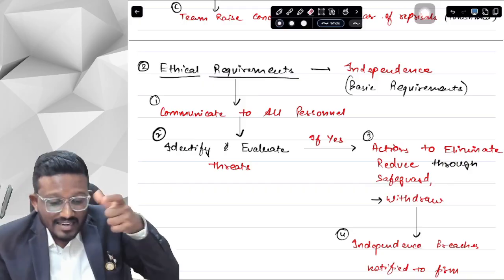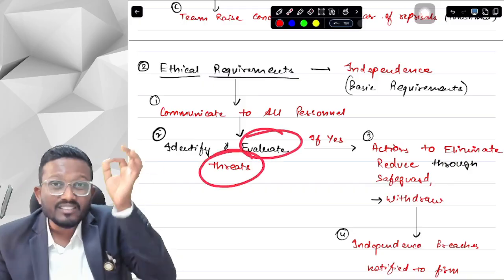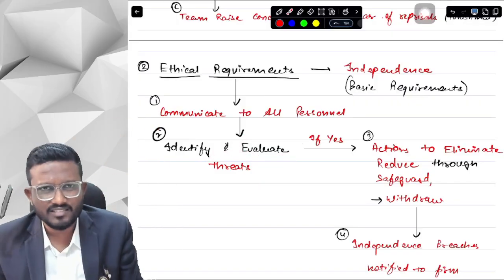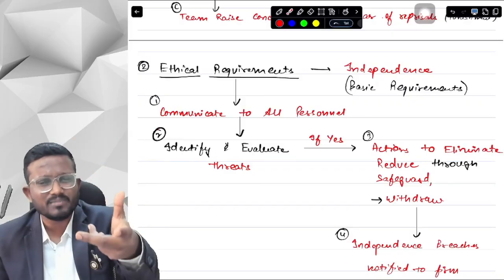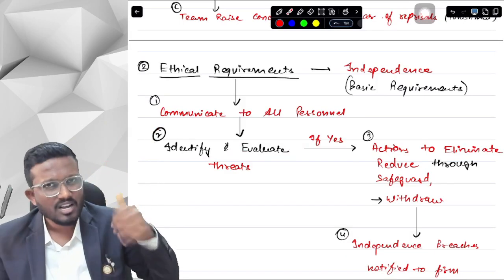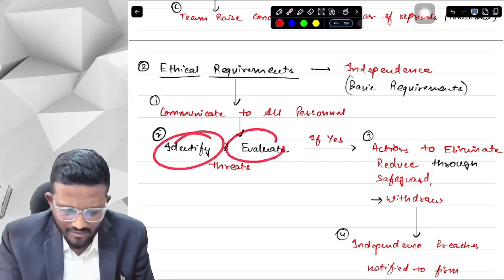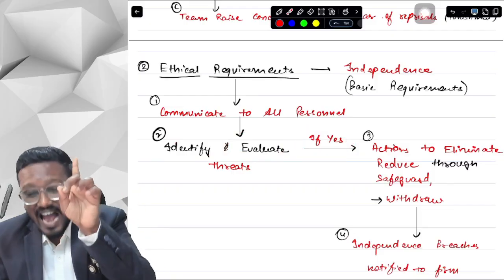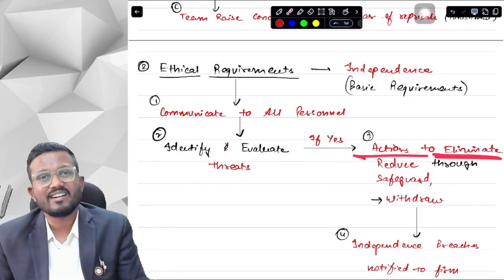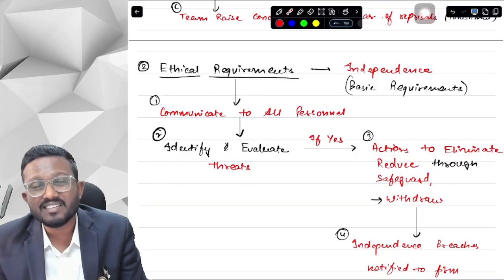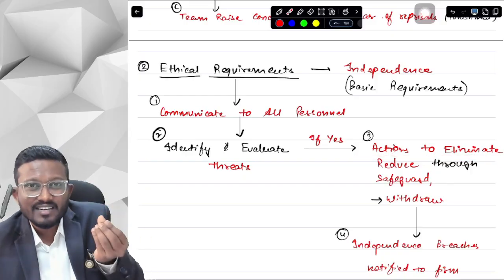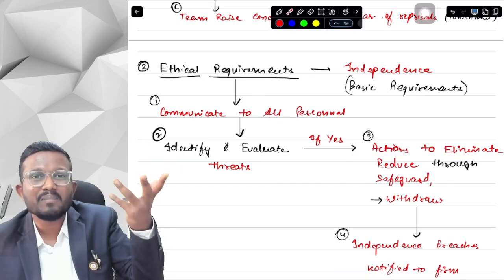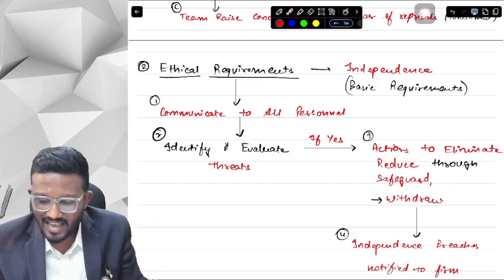So we have to identify and evaluate whether any threats to independence exist or not. The threats we will discuss in detail in our professional ethics chapter. You just have to understand that a threat is something which is questioning our independence. Okay, yes, sir. So we have to identify and evaluate the threats. If there are threats to independence, then we will have to take actions to eliminate those threats. What does eliminating mean, sir? Eliminating in that particular case can be, we should remove the article from our team. So our team is now independent, and in that way we are eliminating the threat.